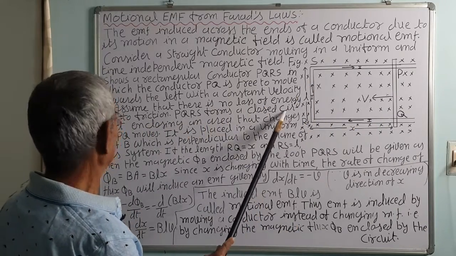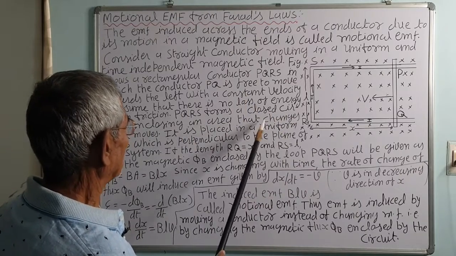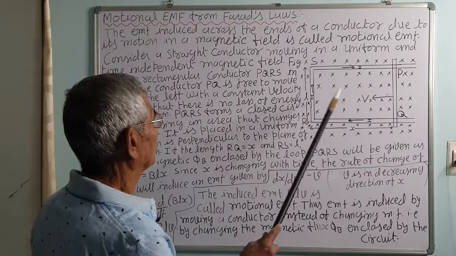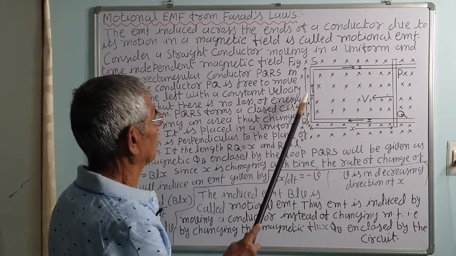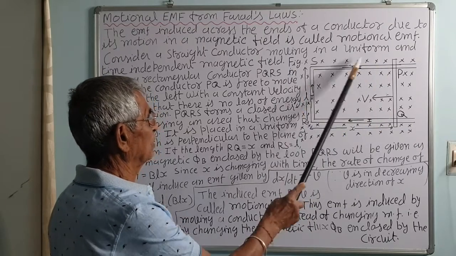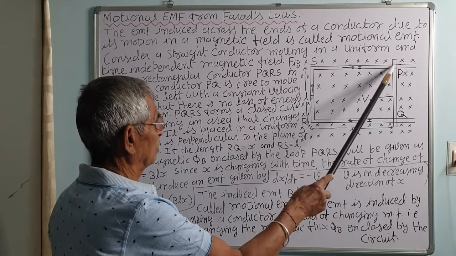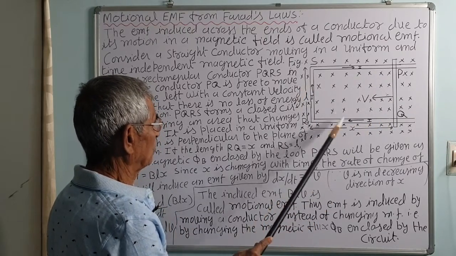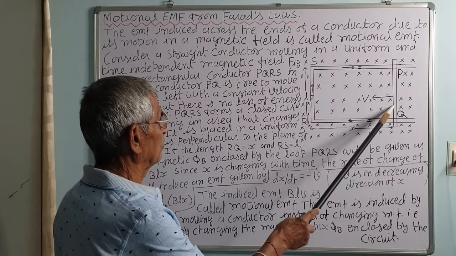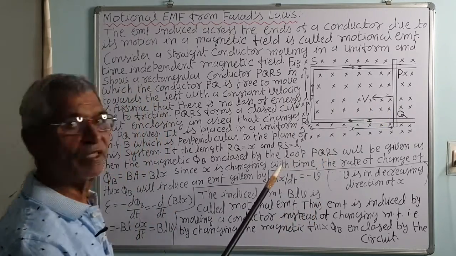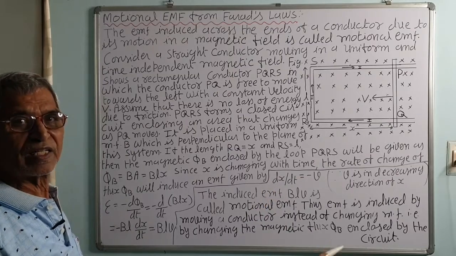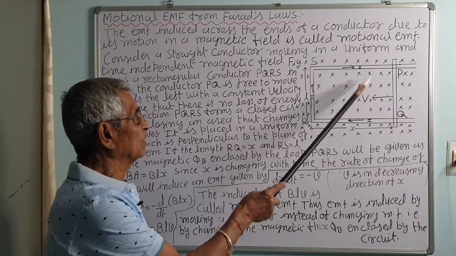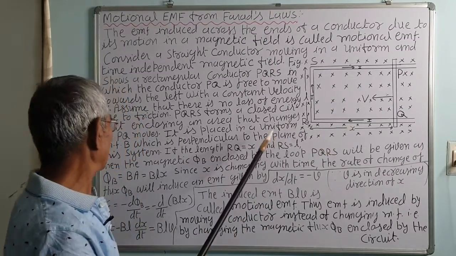PQRS forms a closed circuit enclosing an area that changes as PQ moves. It is a closed circuit, and the area of PQRS is the length into x. That x changes as it moves towards the left with the velocity v. So the area changes. When the area changes, naturally the flux will also change. The number of magnetic lines of force cut by the circuit will change. So induced EMF will be generated.